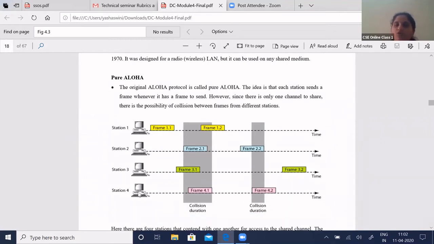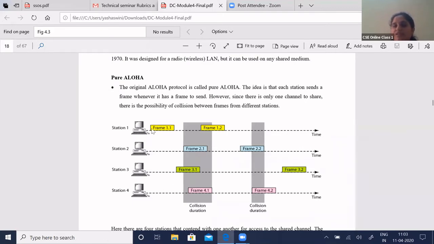Here you have 4 hosts or devices or stations. Basically, we have 4 stations and each of them is trying to send a frame over a particular time period. Frames 1.1 and 1.2 are sent by station 1. Similarly, 2.1, 2.2, 3.1, 3.2, 4.1, 4.2 are sent by their respective stations. Here all 4 stations are contending and will compete against each other to send the data.